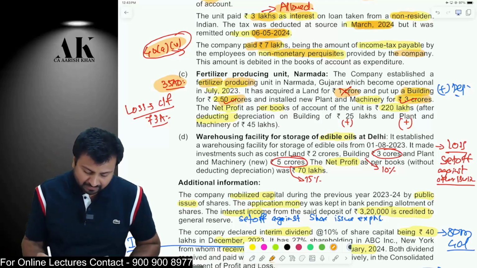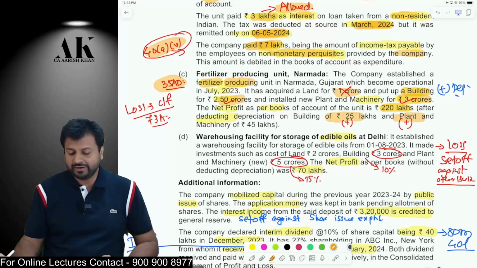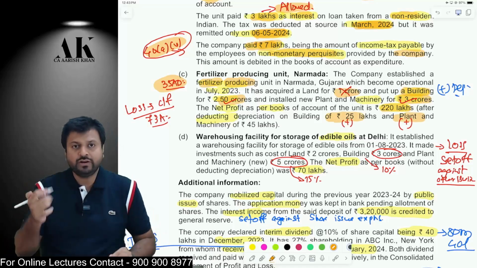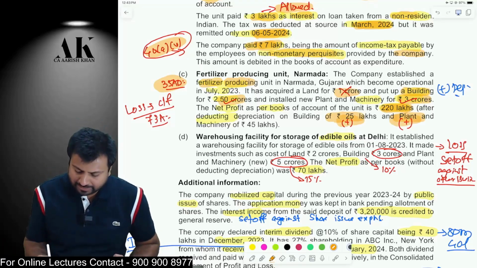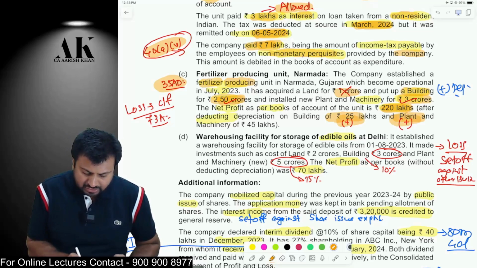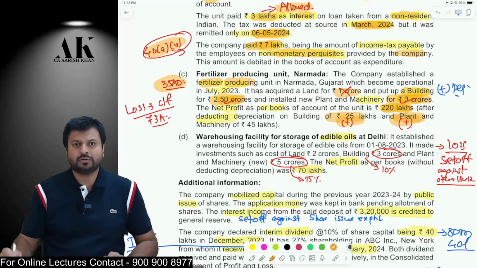But what will be the profit? The profit is 220 lakhs, and the company has computed the profit after debiting the depreciation. Therefore, in 35AD, you don't get the deduction of depreciation. So how will you compute the income? 220 lakhs is the profit after depreciation. Therefore, add back the depreciation and then take the deduction of building, sorry, not of land, and of plant and machinery. You will get the profit under 35AD.